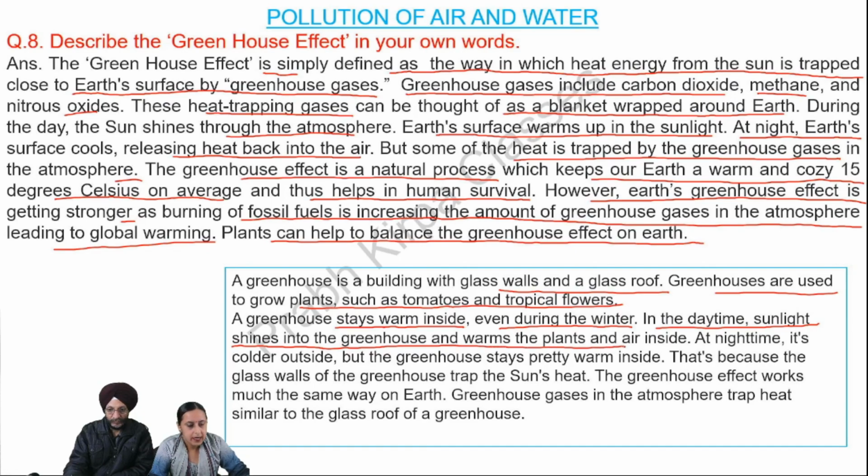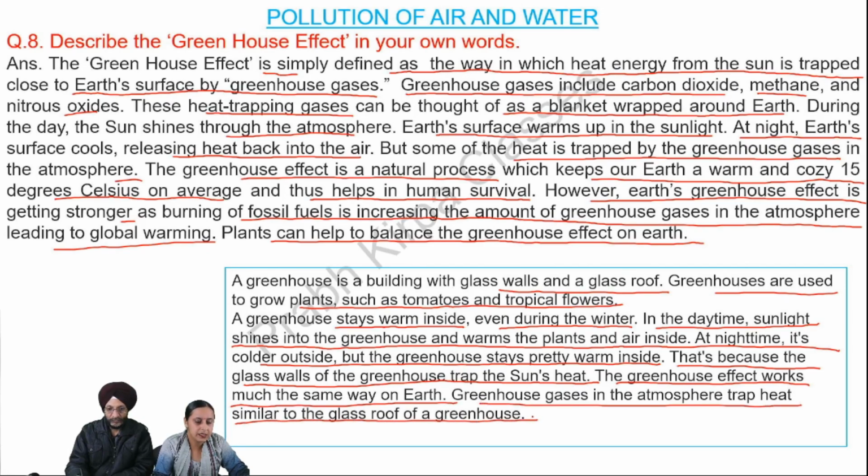At night times, it's colder outside, but the greenhouse stays pretty warm inside. That's because the glass walls of the greenhouse trap the sun's heat. The greenhouse effect works much the same way on Earth. Greenhouse gases in the atmosphere trap heat similar to the glass roof of a greenhouse. Now we have before us the question: greenhouse effect.